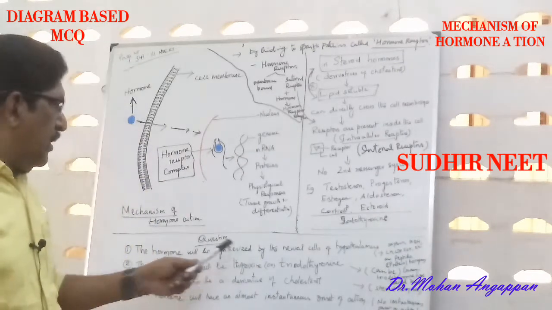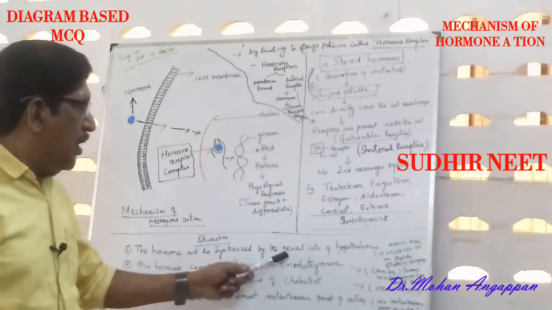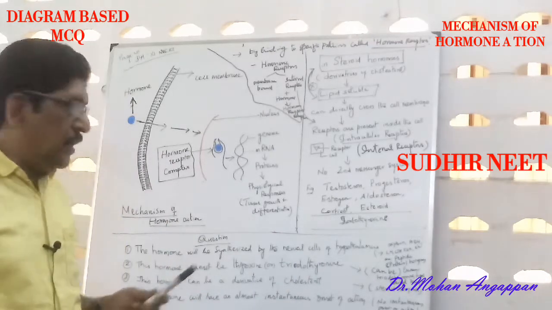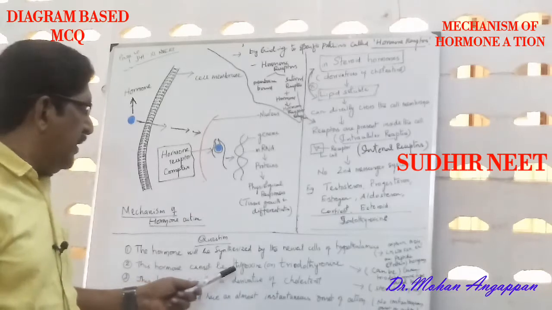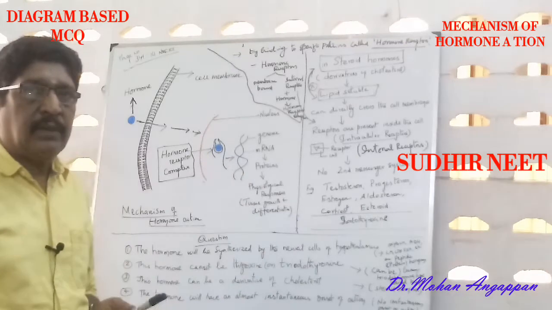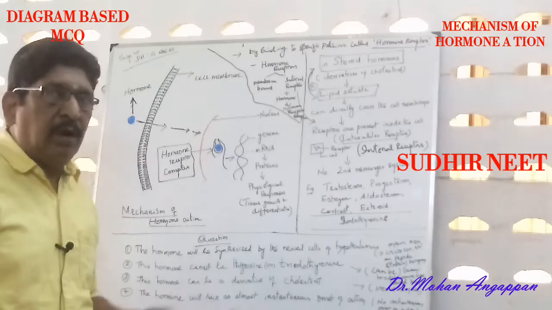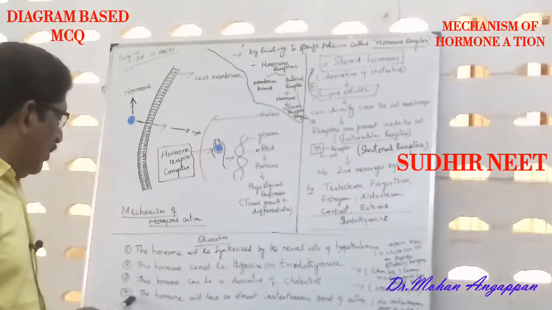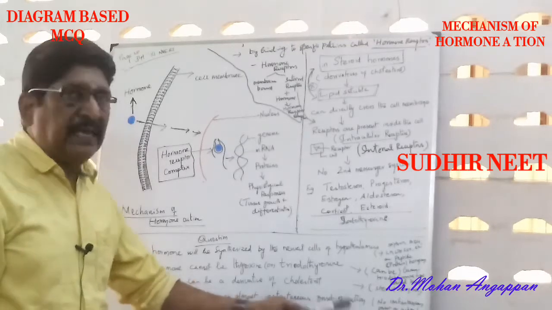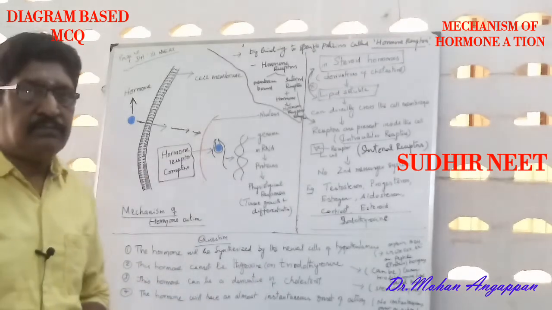Now the question. Option one, the hormone will be synthesized by the neural cells of hypothalamus. Number two, this hormone cannot be thyroxine or triiodothyronine. Number three, this hormone can be a derivative of cholesterol. Number four, the hormone will have an almost instantaneous onset of action. So which option is correct? We have to find out.